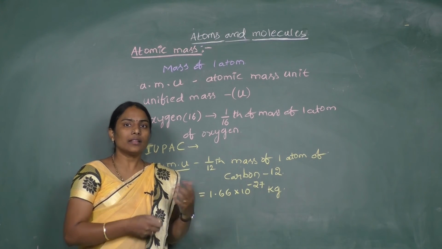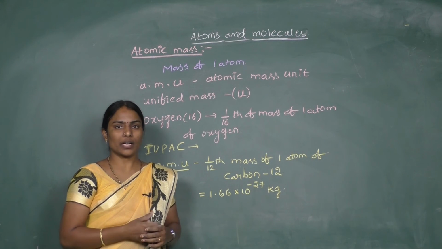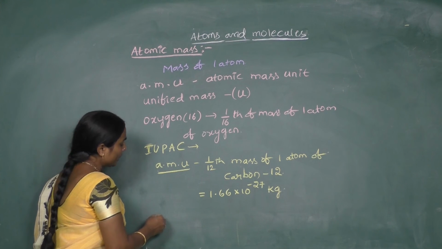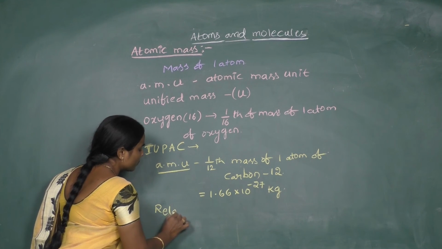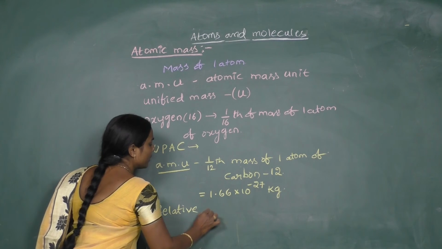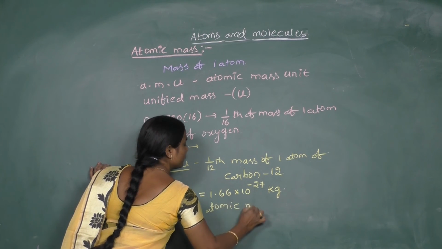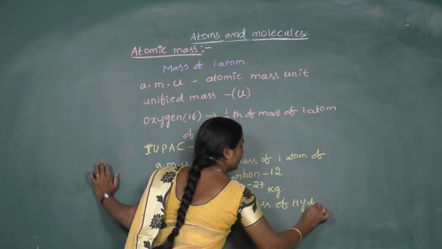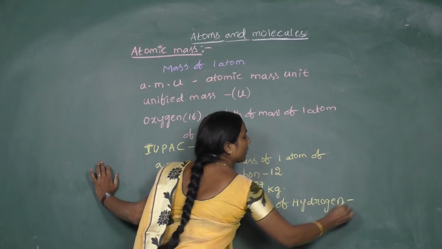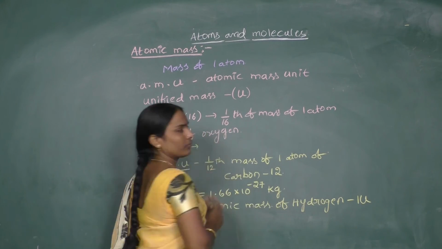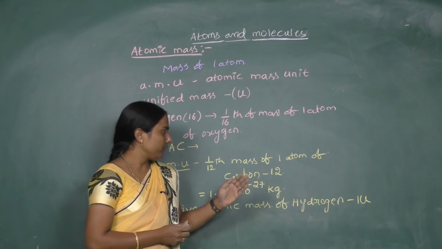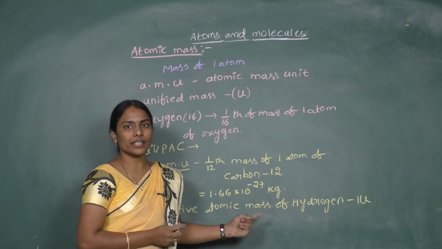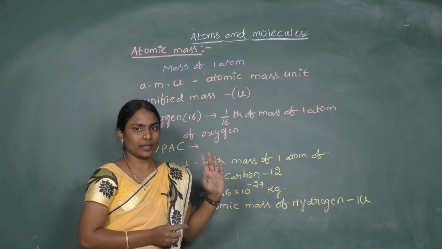Now the mass of one atom of hydrogen will always be taken as 1U. Why? Because the relative atomic mass will be considered. The relative atomic mass of hydrogen is 1U. So what is 1U? When compared to the AMU value, the mass of hydrogen is 1 times greater.